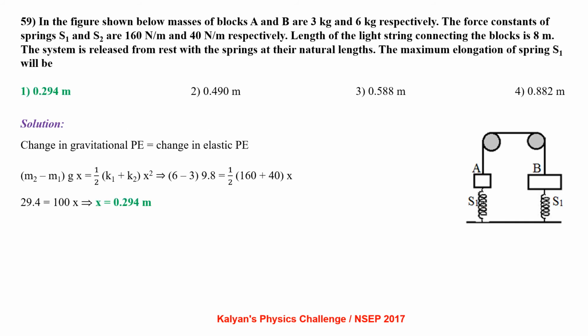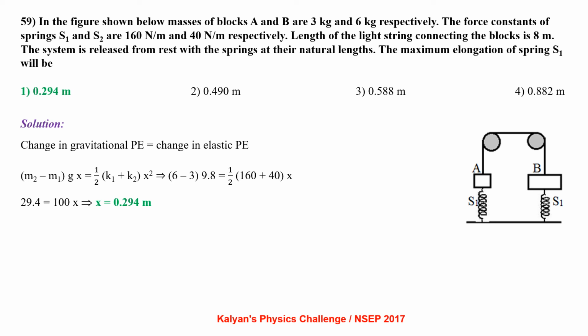In the figure shown below, masses of blocks A and B are 3 kg and 6 kg respectively. The force constants of springs S1 and S2 are 160 Newton per meter and 40 Newton per meter respectively. Length of the light string connected to the blocks is 8 meter. The system is released from rest with the springs at their natural lengths. The maximum elongation of spring S1 will be.